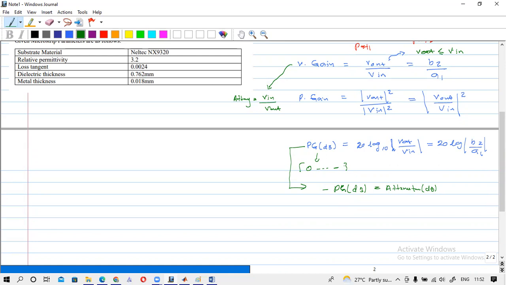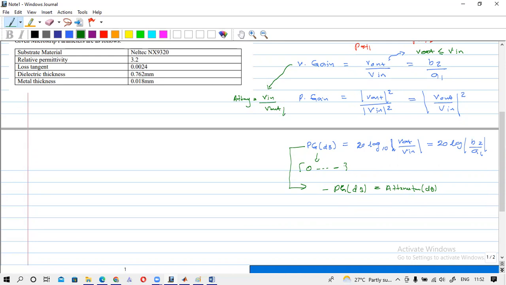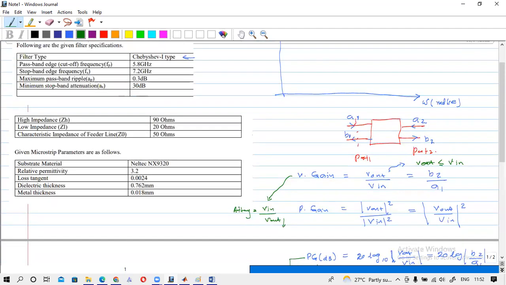You can see that for a passive device, attenuation should always be greater than 1, because there is attenuation. If the attenuation is high, V out should be very low. When the attenuation is increasing, V out will be getting low, and if V out is getting low, attenuation will be increasing. So the attenuation should be a plus value. Note that here it is plus 30 dB.